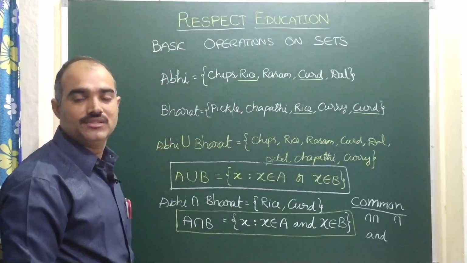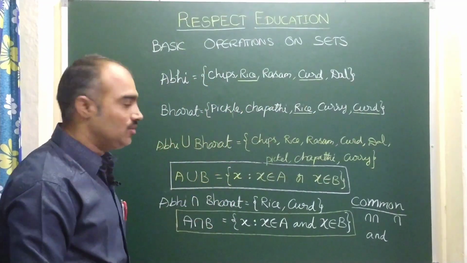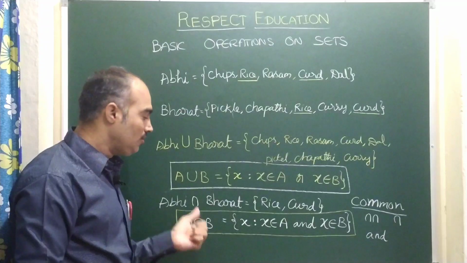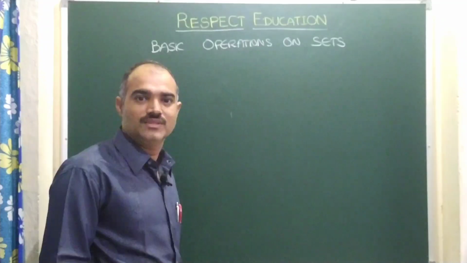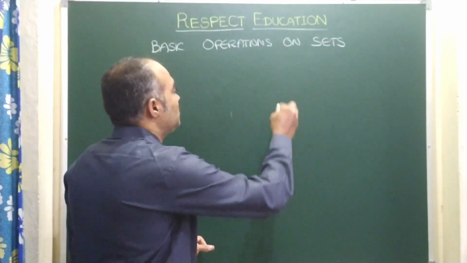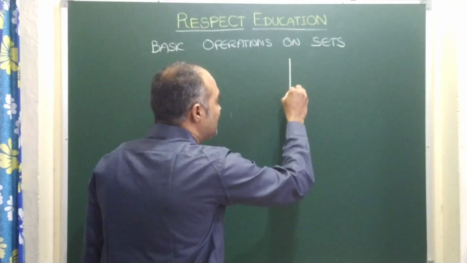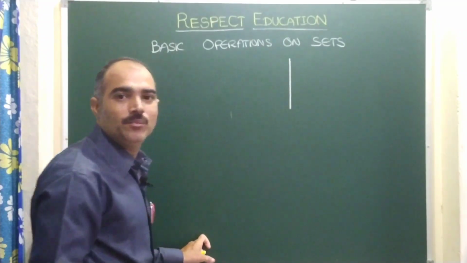So just now we have seen two basic operations: A union B and also A intersection B. Fine. So in basic operations we learnt two major important operations.